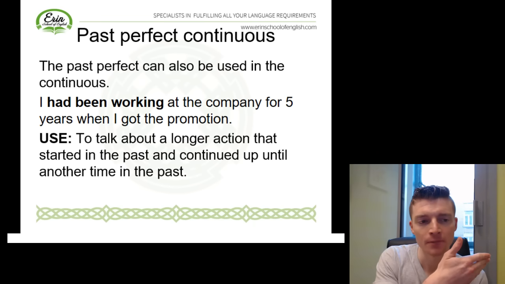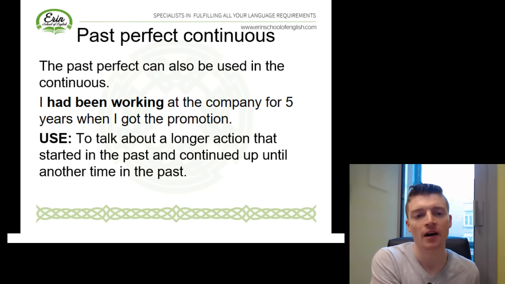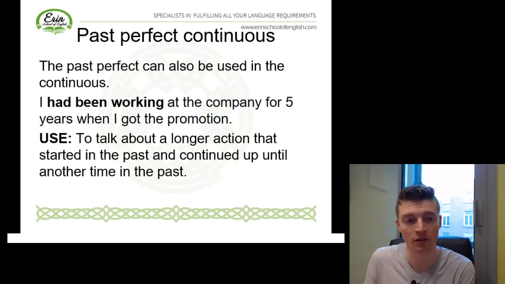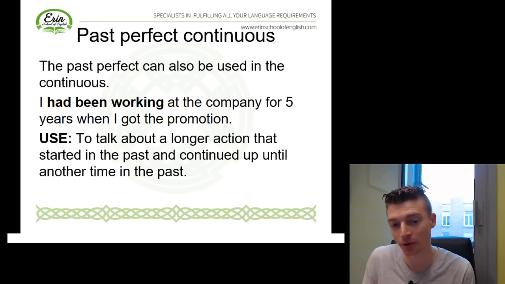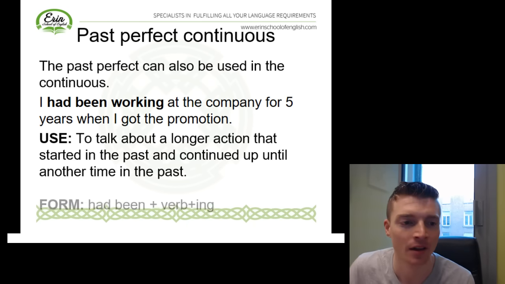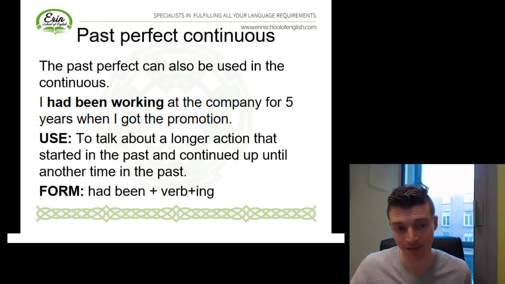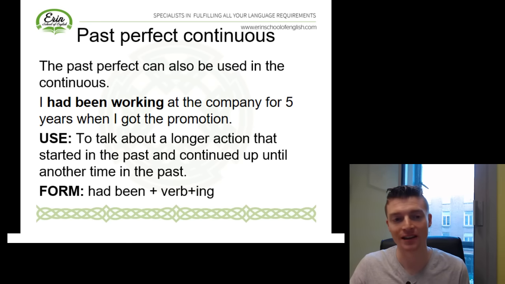So, he had been working at the company. This action started in the past, continued for a long time, for 5 years, and then he got the promotion. So getting the promotion, it's another action in the past. So we've got the longer action of working for the company, and this continued up to the other past action of getting the promotion. And our form here with the past perfect continuous, had plus been plus verb plus ing.